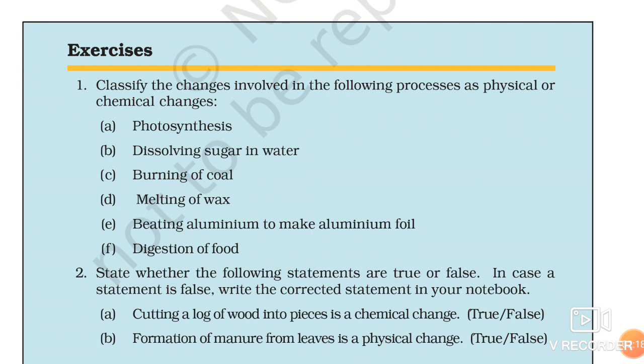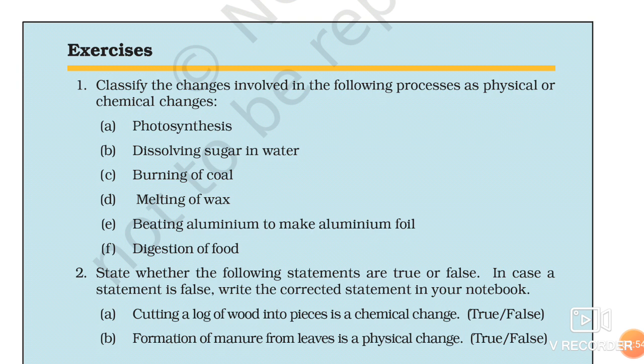Now E is given, beating aluminium to make aluminium foil. So here you are seeing that aluminium is present in some form. It may be round, it may be spherical, or somewhere it is in linear form, whatever it is. But after beating it, it is converted into foil. The property of aluminium is not changing, so that's why this is an example of physical change.